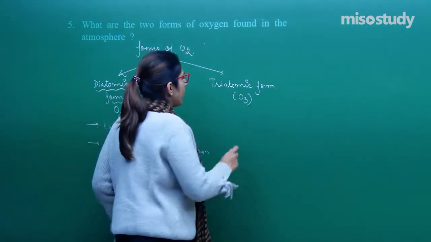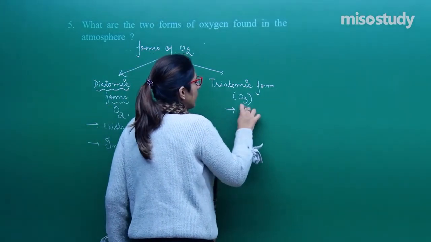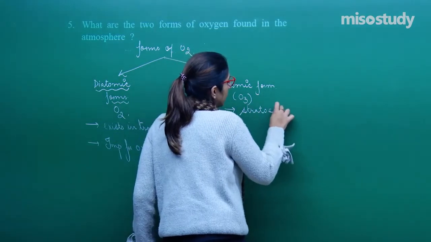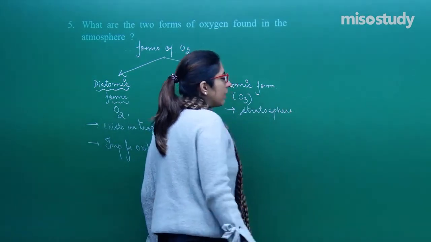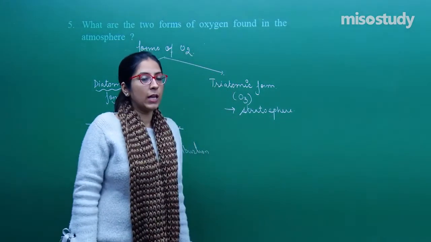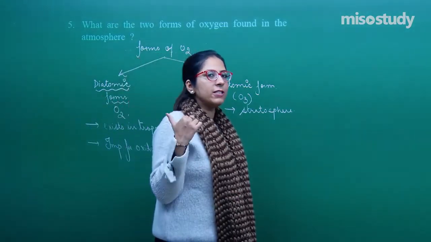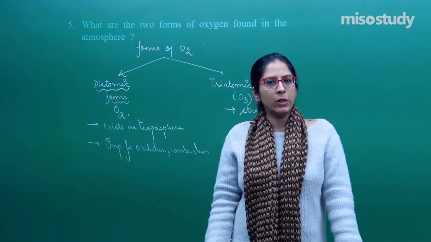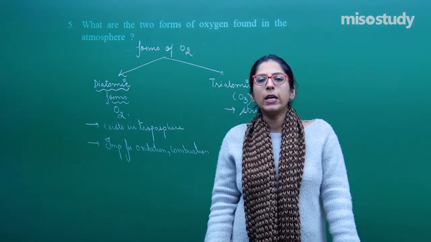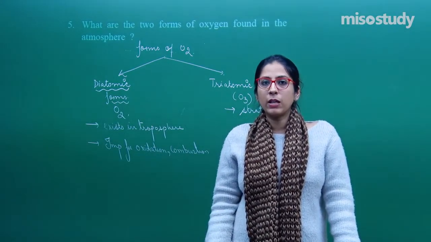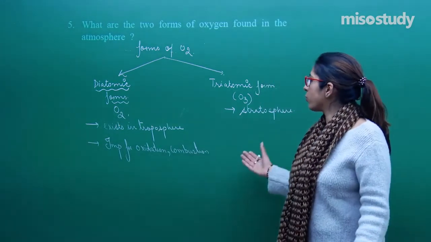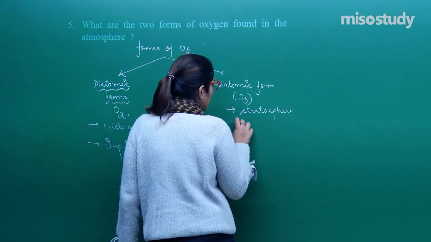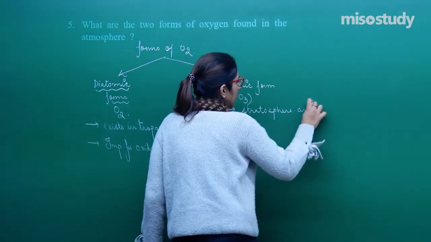The triatomic form is present in the stratosphere. Hope you have seen the sessions in which we discussed the different layers of the atmosphere, out of which the first layer, present in the range of 8 to 16 or 8 to 20 kilometers, is the troposphere. Second we have the stratosphere, in which a layer termed the ozone layer is present. So it is present in the stratosphere as a layer.